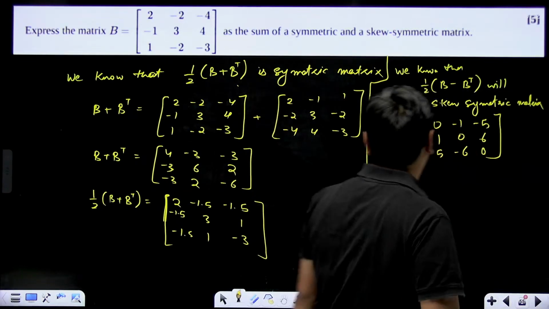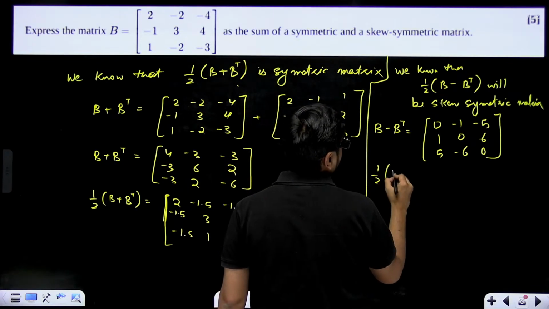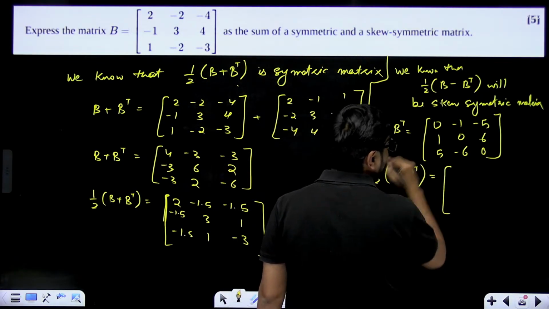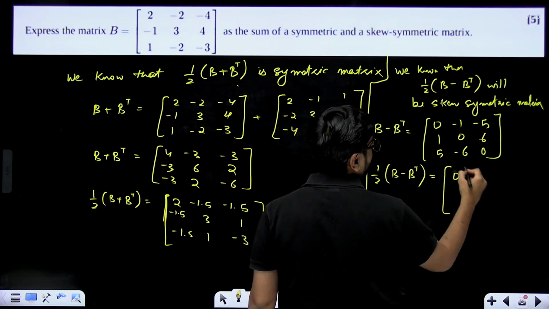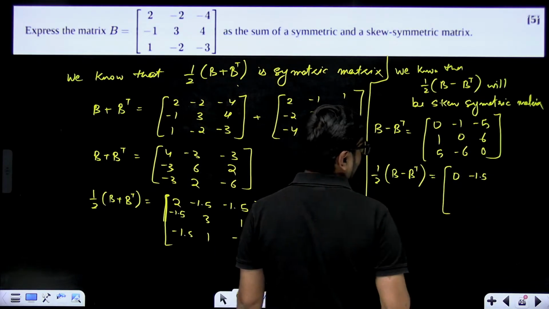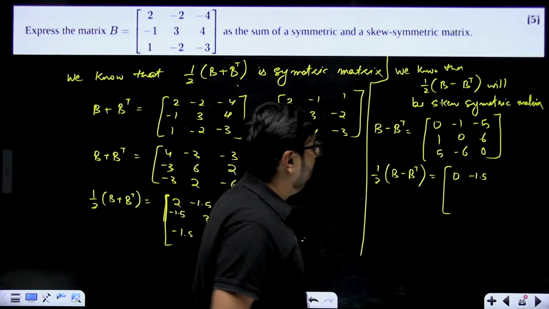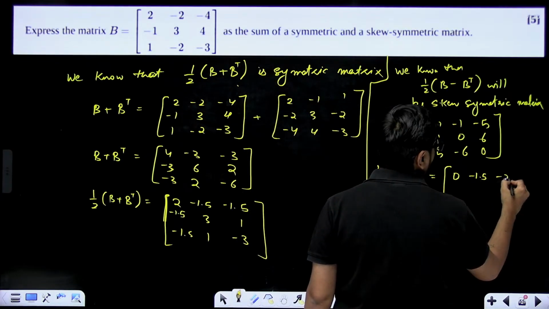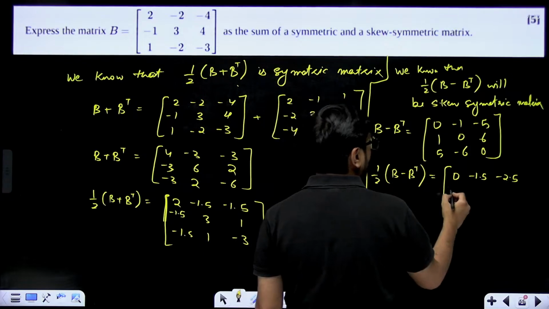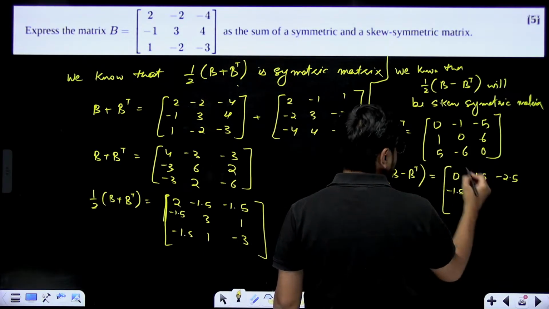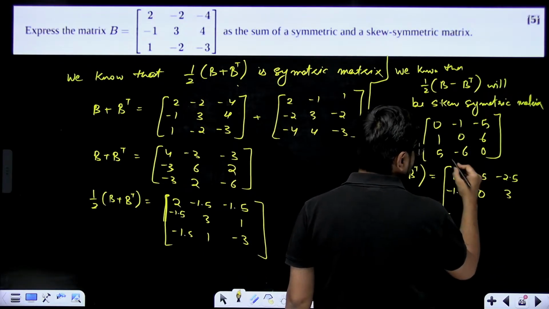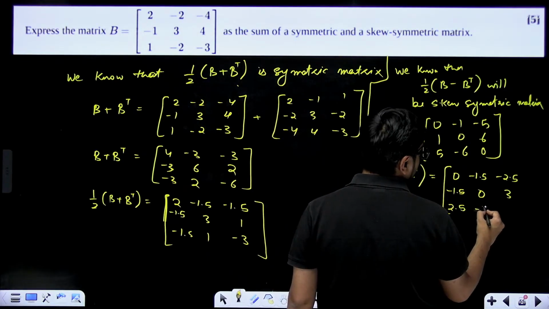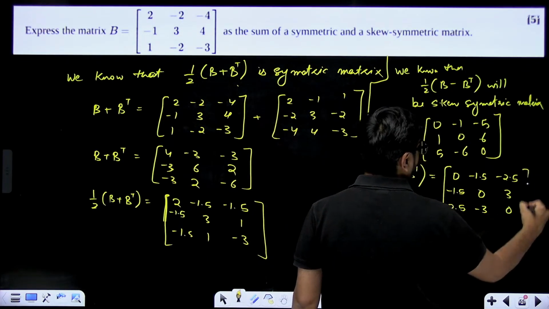Then we'll write half of B minus B transpose. So this will become half multiplied inside: half into 0, 0; half into minus 1, minus 1.5; minus 5 into half, minus 2.5; 1 into half, 1.5; 0 into half, 0; 6 into half, 3; 5 into half, 2.5; minus 6 into half, minus 3; and 0 into half, 0.